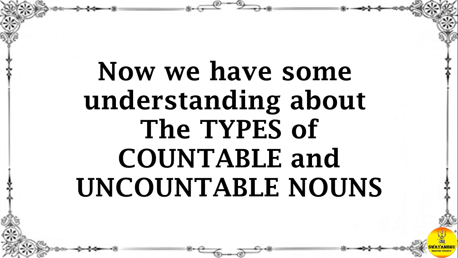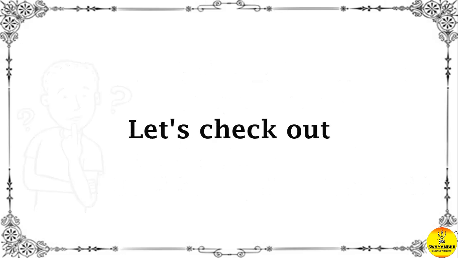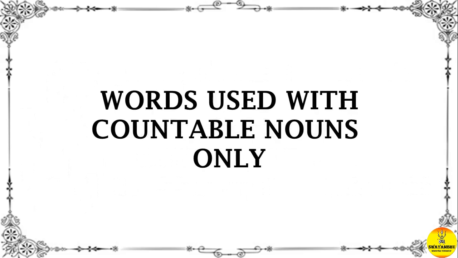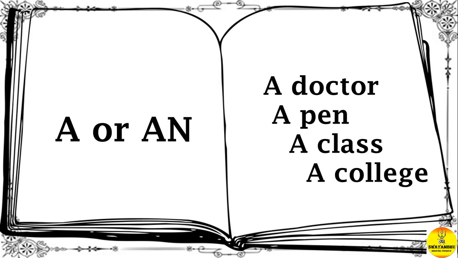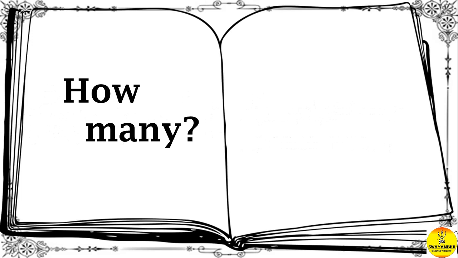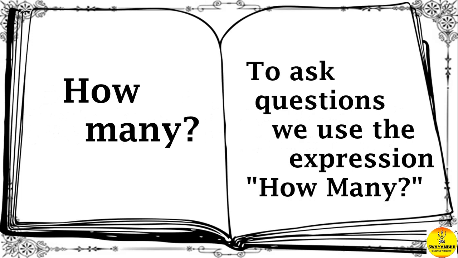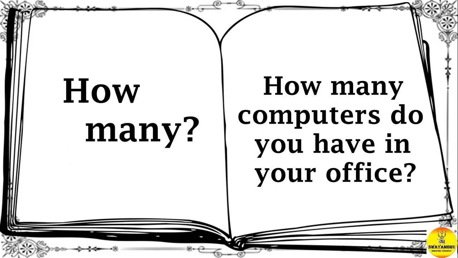Now we have some understanding about the types of countable and uncountable nouns. So you'll have a question. What about the words that are to be used with countable and uncountable nouns? Let's check out. Words used with countable nouns only. A or an. A doctor, a pen, a class, a college, an elephant, an orange. How many? To ask questions, we use the expression how many with countable nouns. How many computers do you have in your office?